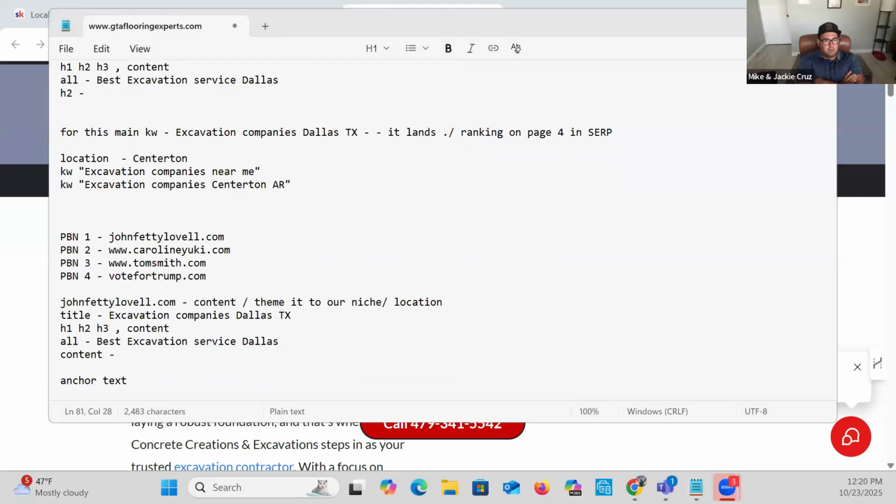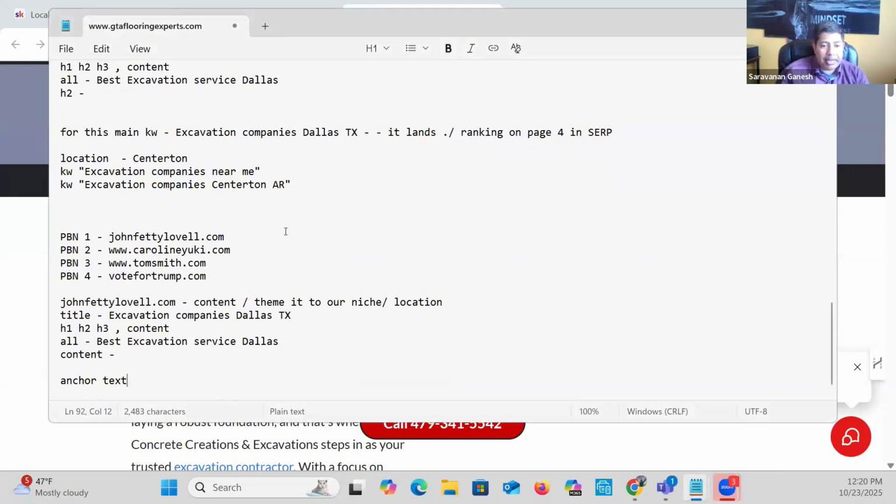Yeah. Okay. So we can manipulate the anchor text. Okay.